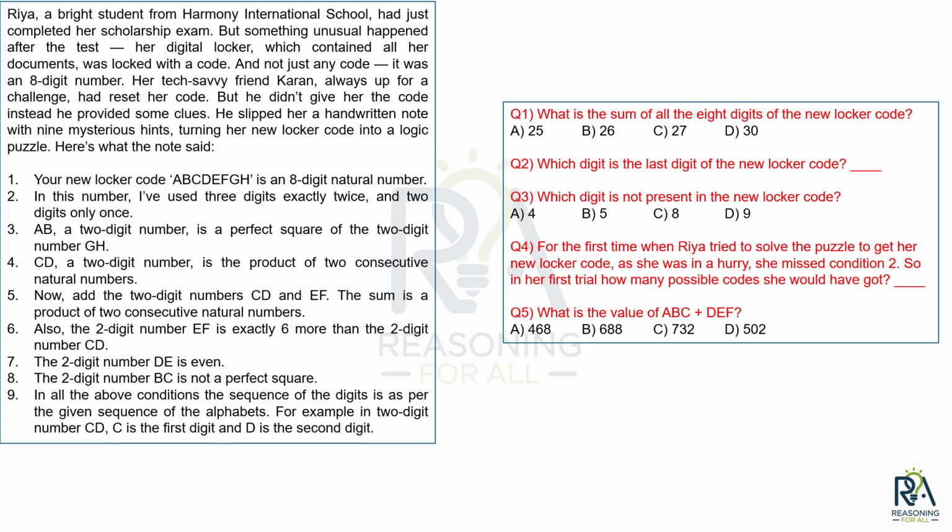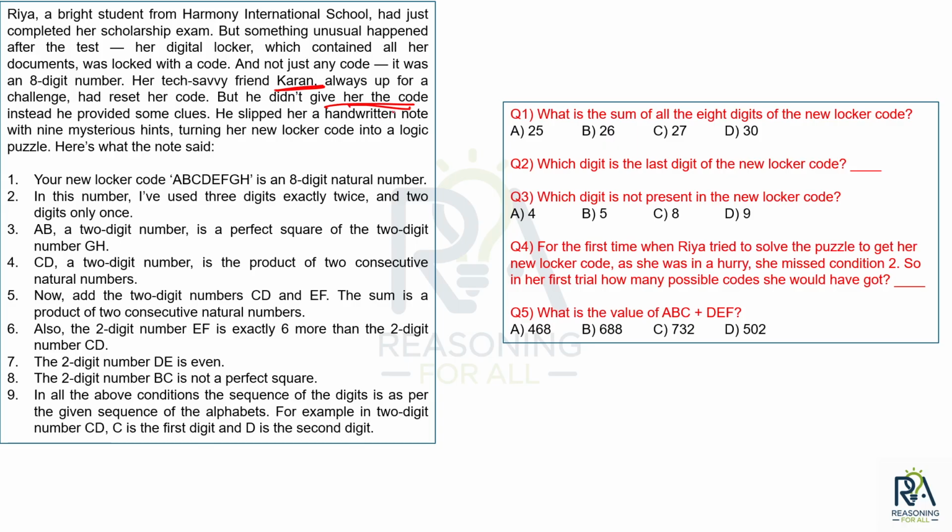So this was the question that I said. Riya, a bright student from Harmony International School, had just completed her scholarship exam. But something unusual happened after the test. Her digital locker, which contained all her documents, was locked with a code. And not just any code, it was an 8-digit number. Her tech-savvy friend, Karan, always up for a challenge, had reset her code. So her friend Karan did reset the code. But he didn't give her the code.